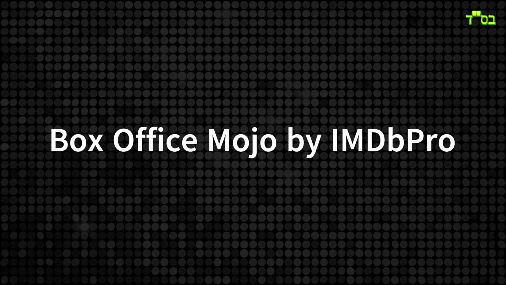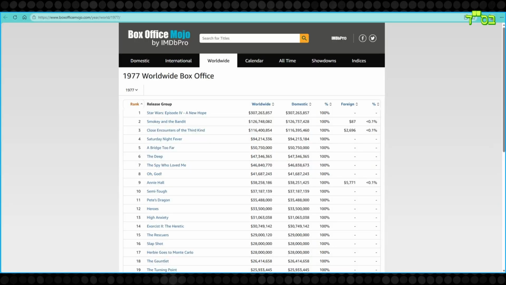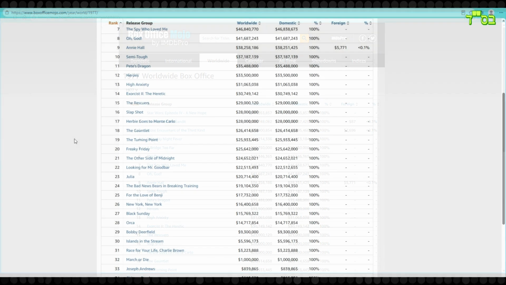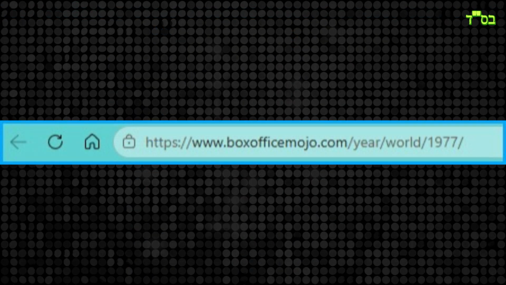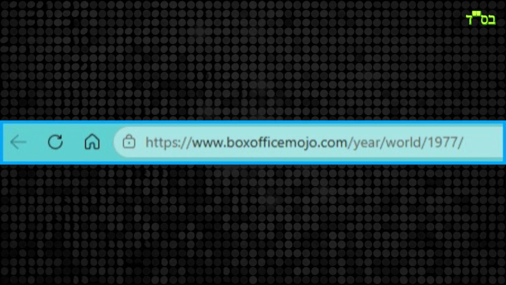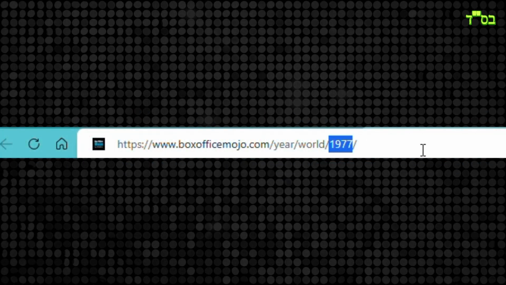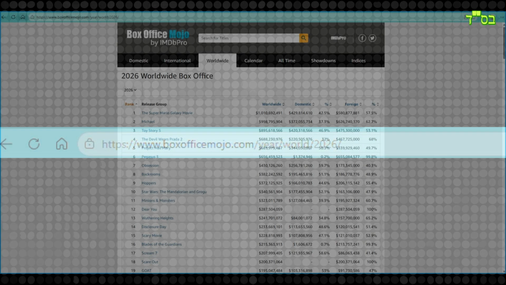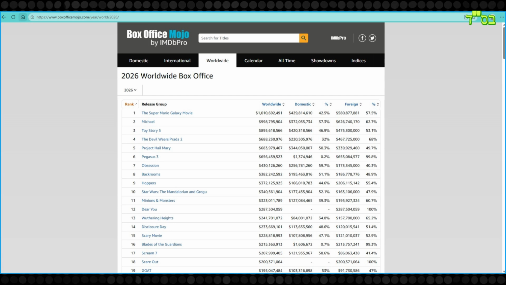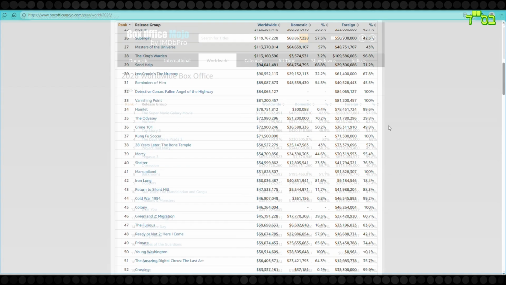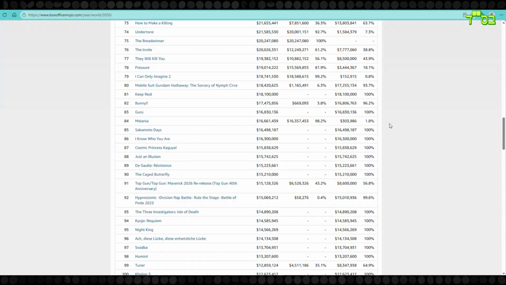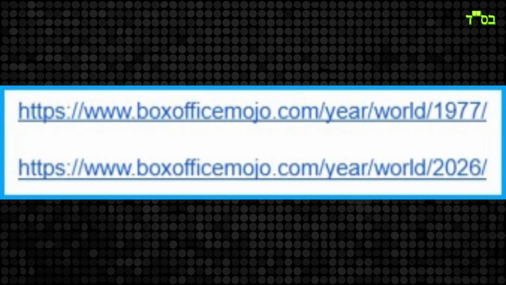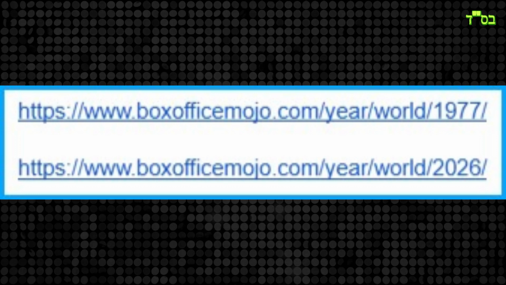Box Office Mojo is a well-known site that has been around for a long time and is also an official part of IMDb. When looking at worldwide box office results, they appear to provide data going back to 1977. For 1977, there were only 40 results. Let us check how things look for the current year. It appears at some point in the timeline, the tables were extended to 200 records. Now these are two links that can be saved for use in our Python script.